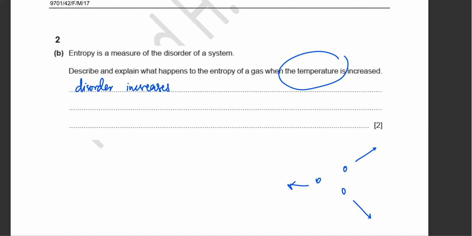So if you have a balloon and you heat it, the balloon explodes. The reason it explodes is that the gas molecules try to be further apart from each other. The more energetic particles, and when you have more energetic particles, intermolecular forces are broken and the gas expands.